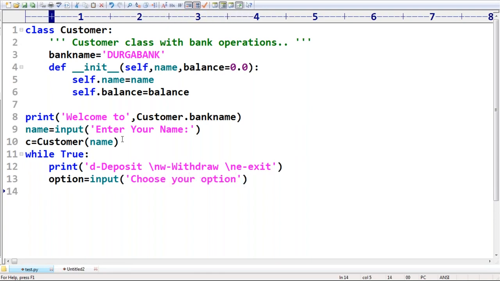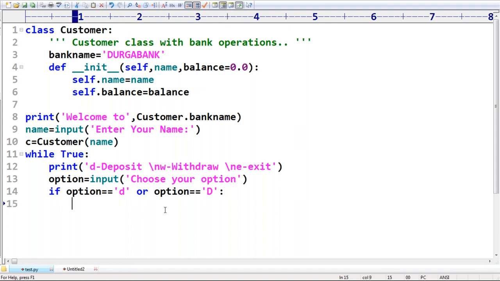Like this I'm taking. Sir, now just observe a bit very carefully. Option is equal to input of choose your option. If option is equal to small d, or option is equal to capital D. Sometimes you may select a small d or a capital D. What I have to do?